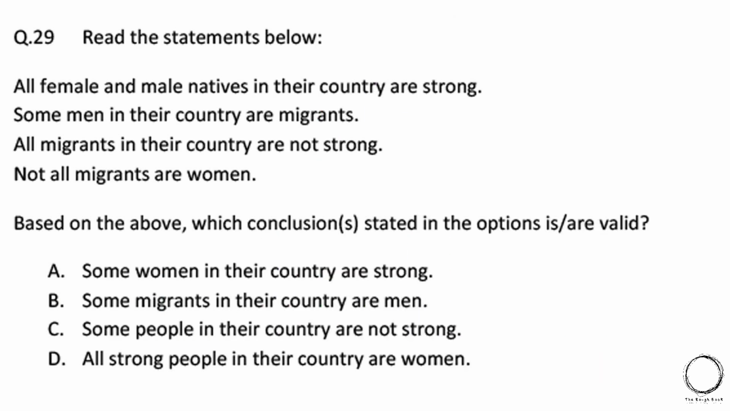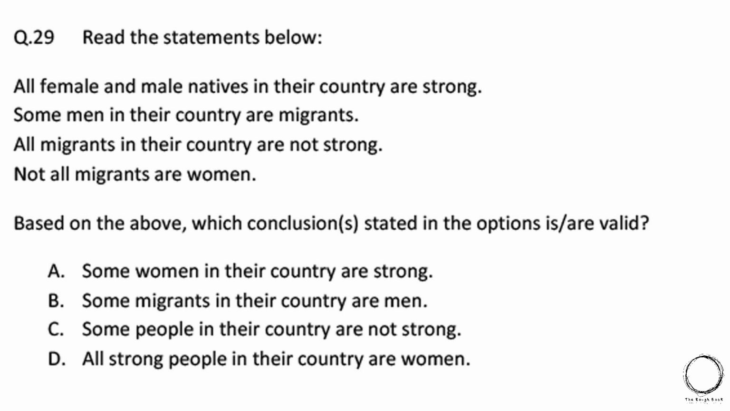Moving ahead, this is another language type question. Read the statements below. All female and male natives in their country are strong. Some men in their country are migrants. All migrants in their country are not strong. Not all migrants are women. Based on the above, which conclusions stated in the options are valid? The options are A. Some women in their country are strong. B. Some migrants in their country are men. C. Some people in their country are not strong. D. All strong people in the country are women.